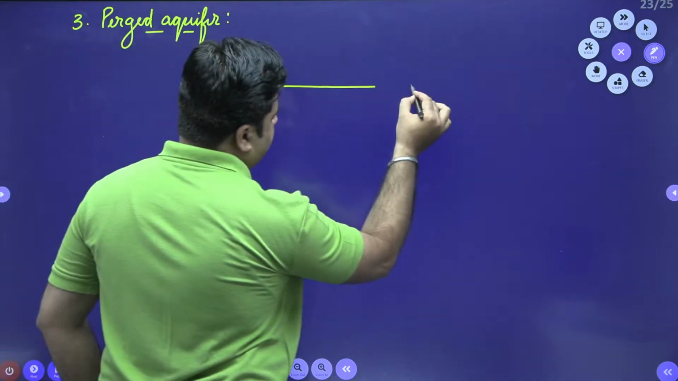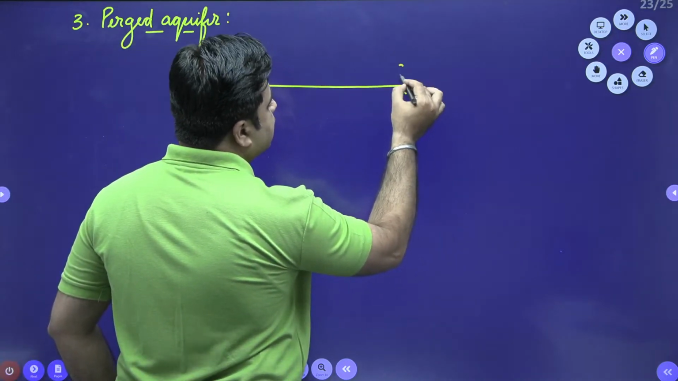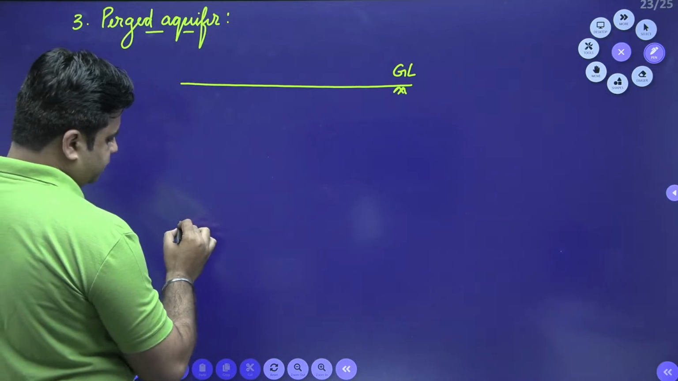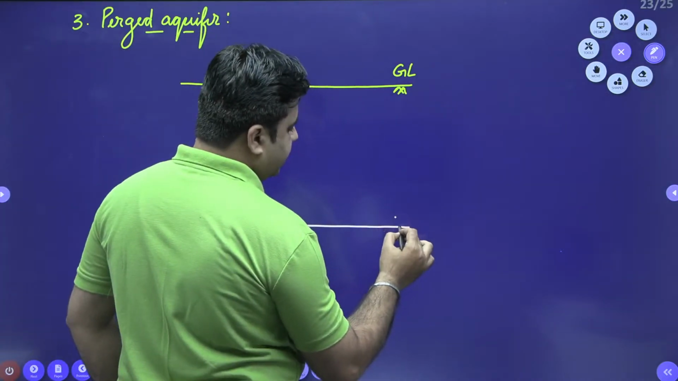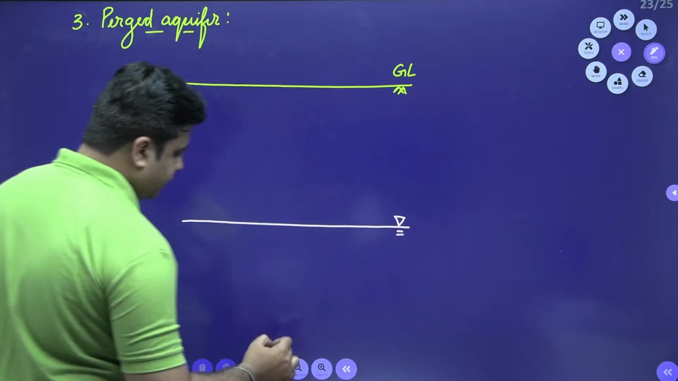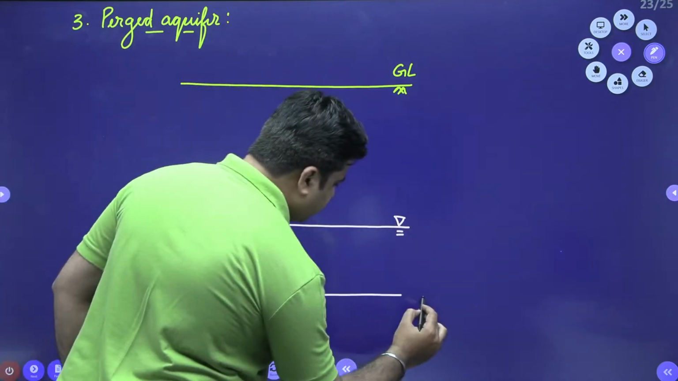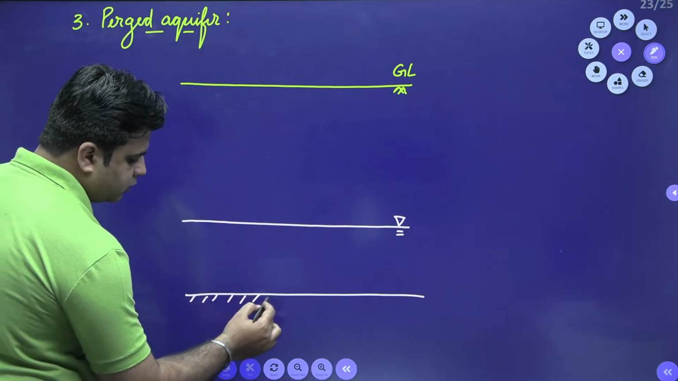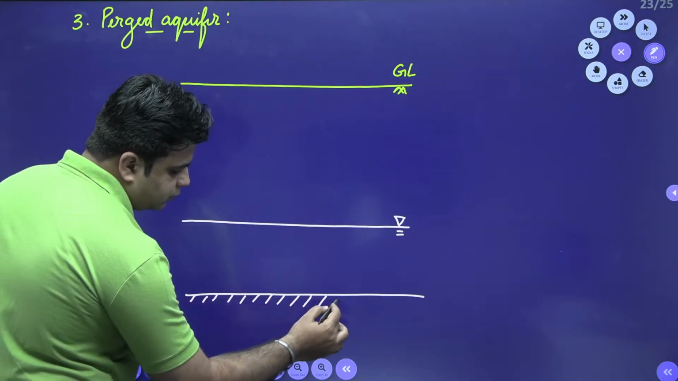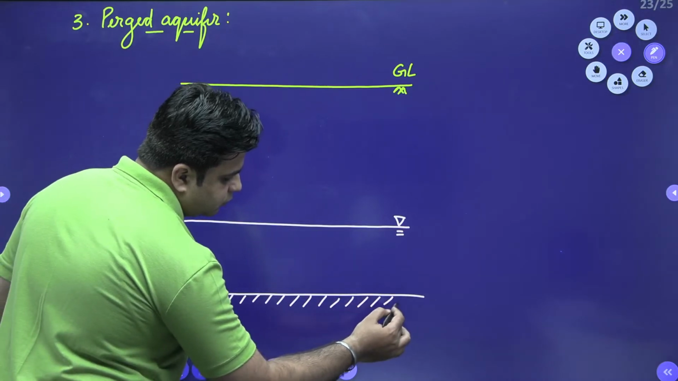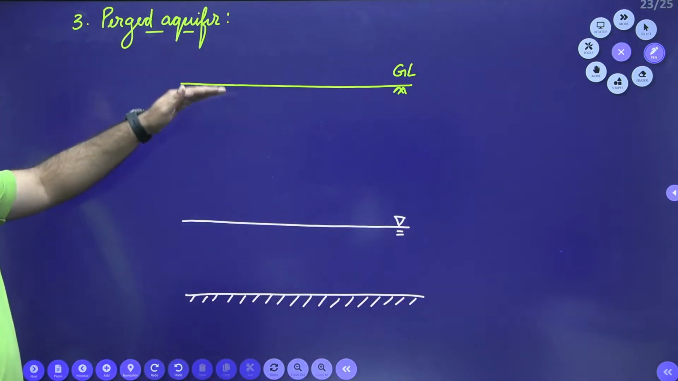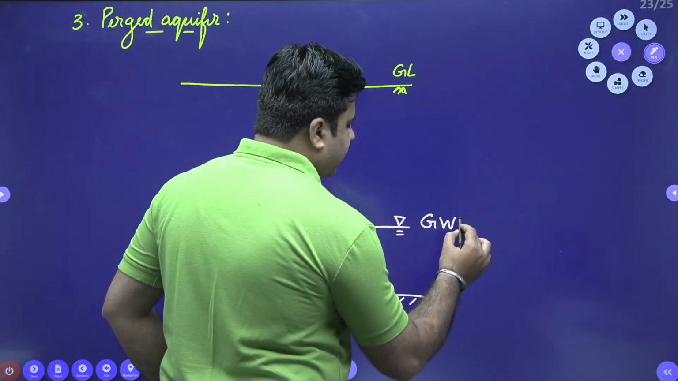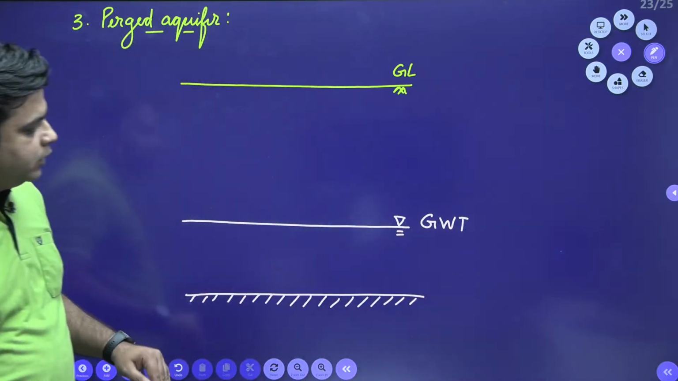This is my ground level, and below ground level, this is my groundwater table. And below this, this is my impermeable layer.